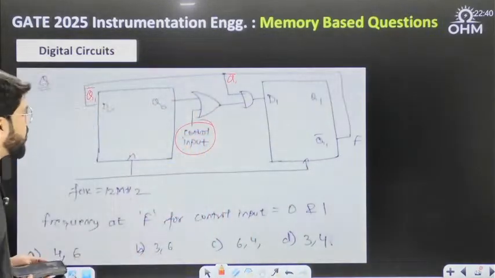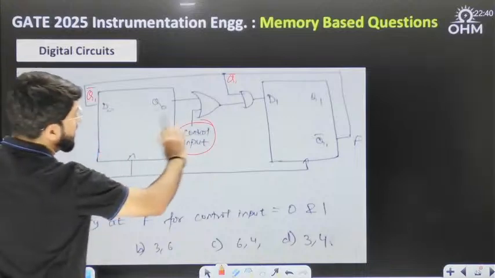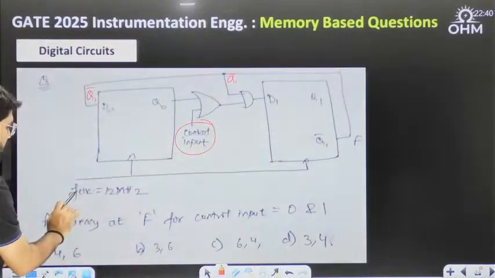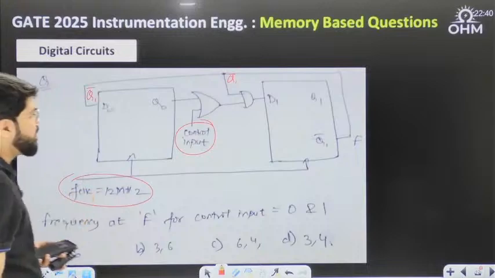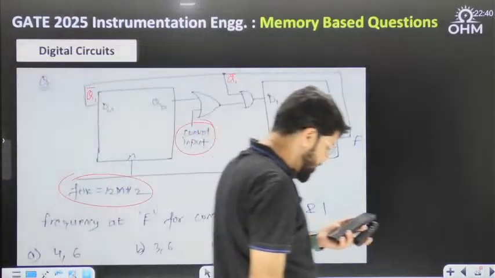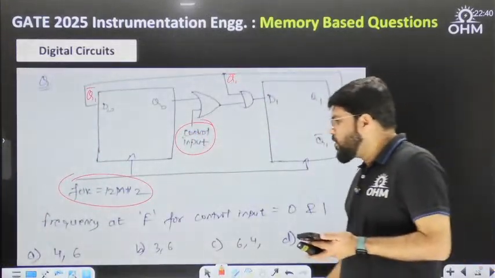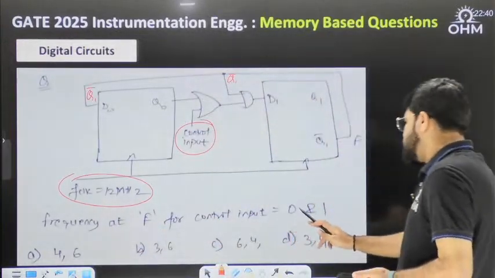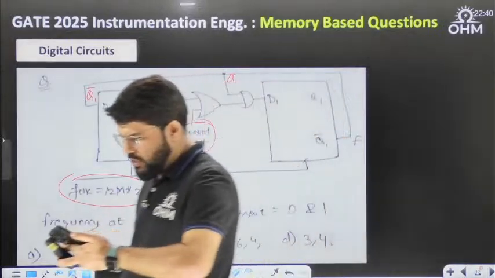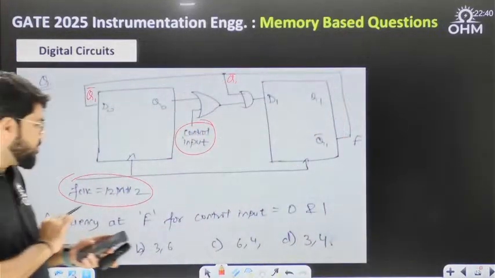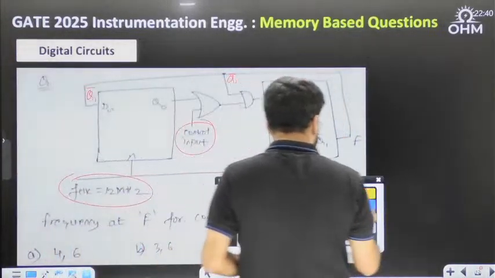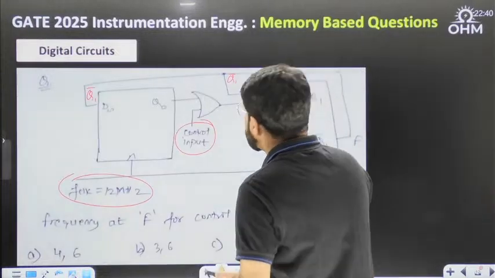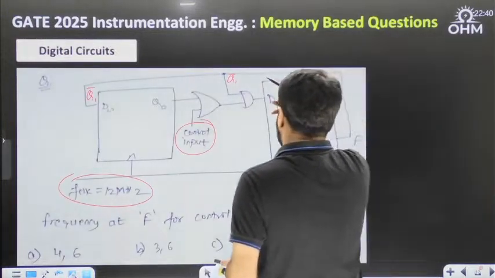Both the counters are working on the same clock, so it's a synchronous circuit, and the frequency of the clock given is 12 megahertz. Now check whether everything is in place or not. What is the frequency at this output F? For the control input 0 and 1, taking both, in both cases you have to give me the output F.